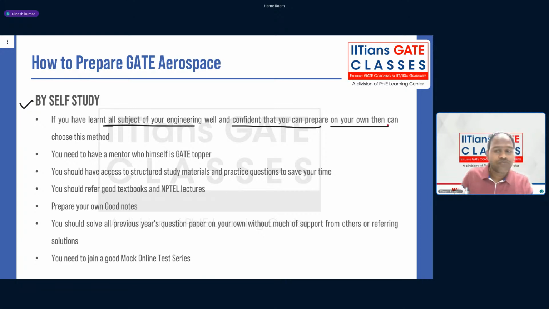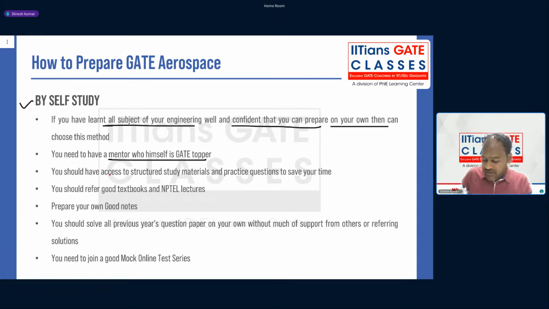First you need to judge yourself: where you stand, and what is your status of learning in engineering. The second thing, which is again very important, is you should do self-study under the mentoring of a GATE topper. Try to find out if your seniors have cracked the GATE exam with a good rank. You can get in touch with that senior and get the best out of them about preparation.